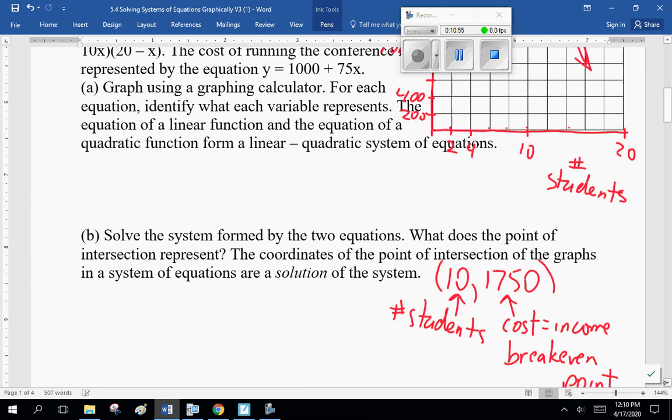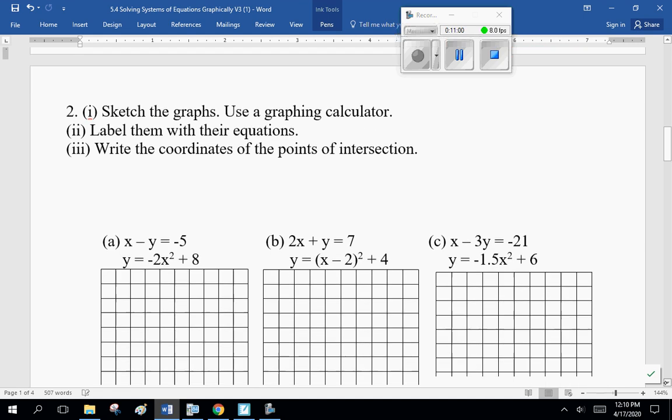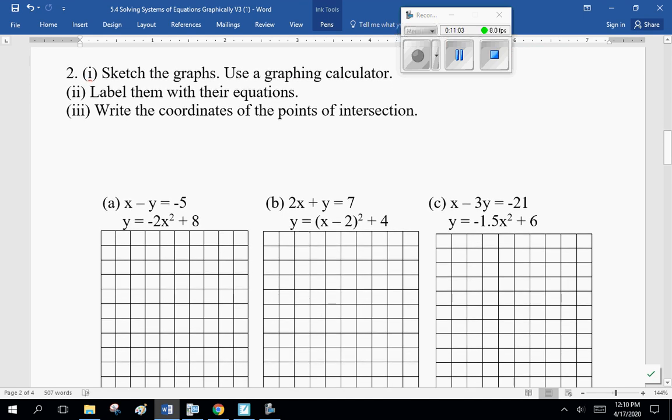The coordinates are called solutions. Now, grab your graphing calculator, sketch these graphs. I'll help you with the first couple. Label them with their equations and then write the coordinates of the points of intersection. So I'll do the first one with you, then you can do the other two on your own. All right, so here, x minus y equals minus 5. You're all going to grab your graphing calculators and go minus y equals minus x minus 5, or y equals x plus 5. And yes, I subtracted an x from both sides, and then I multiplied everything by minus 1.